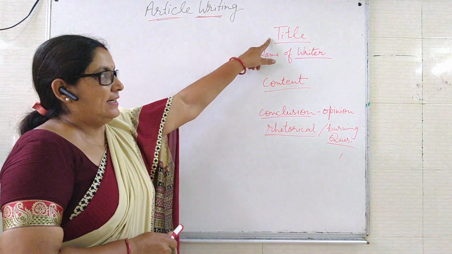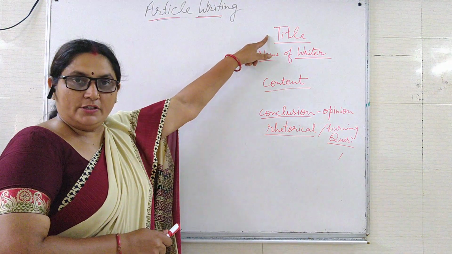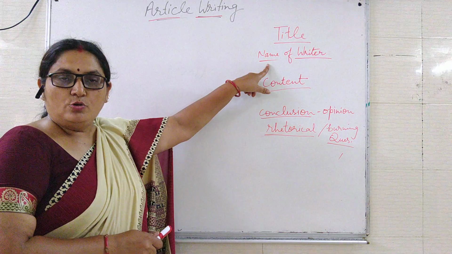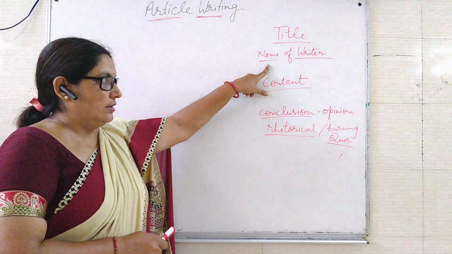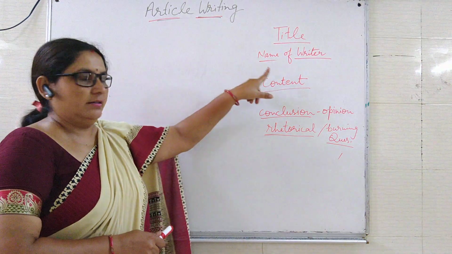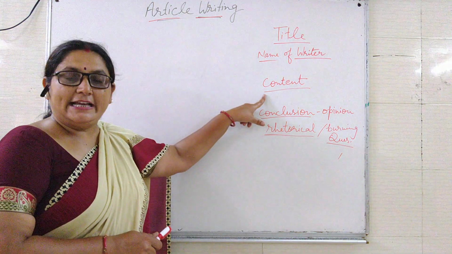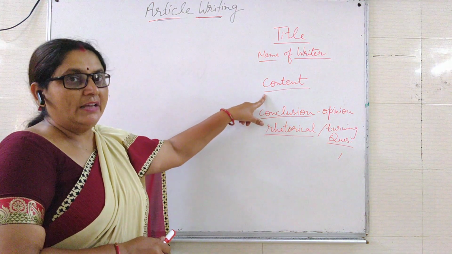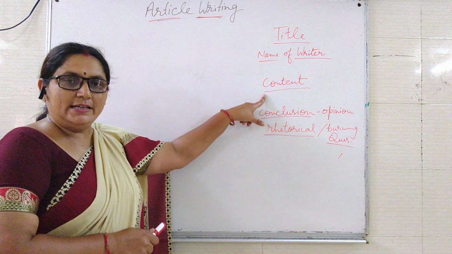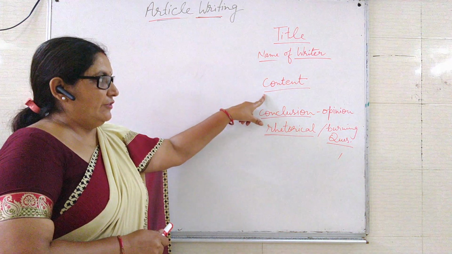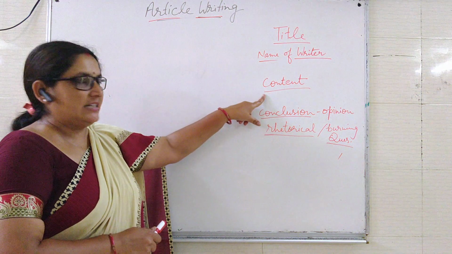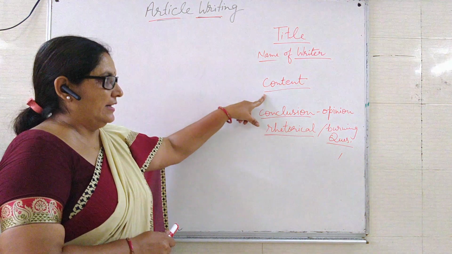First of all, you will see the title of the topic. After that, who is the writer of the article? So the name of the writer should be written here. After that, the content should be very proper and accurate. So accuracy is the main point that we should know, and we should put some data also in the content.